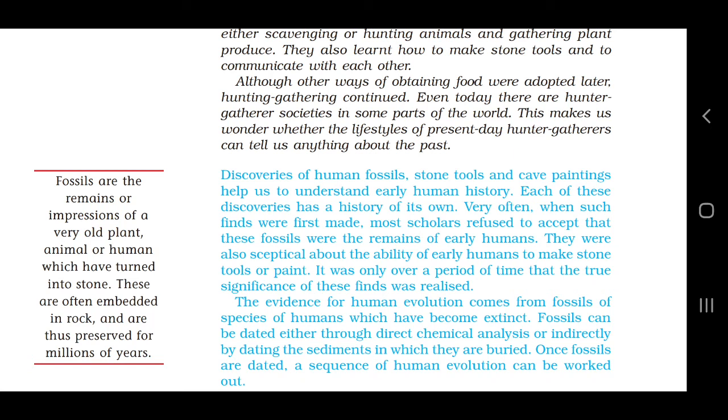Regarding fossil, I think you all know what a fossil is. Fossils are the remains or impressions of very old plants, animals or humans which have turned into stone. Clear? Now human fossils are the remains of humans who died. They might have died due to some natural disaster, or they might have been killed by animals.